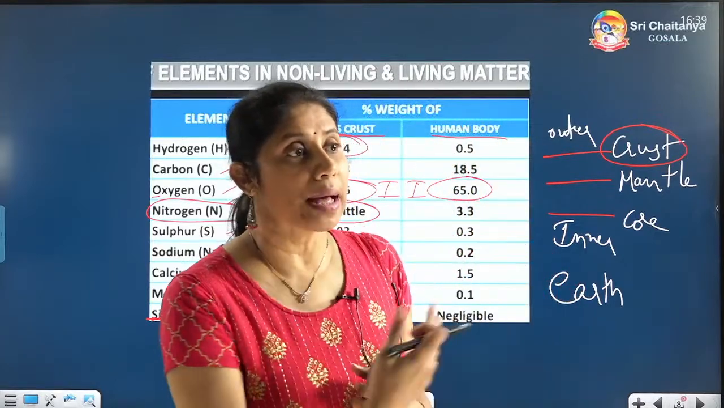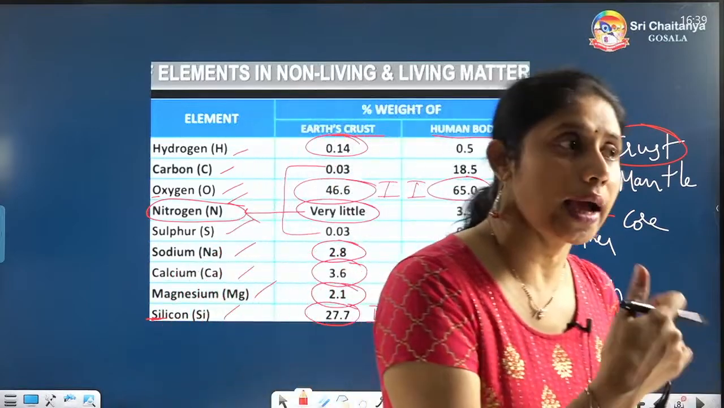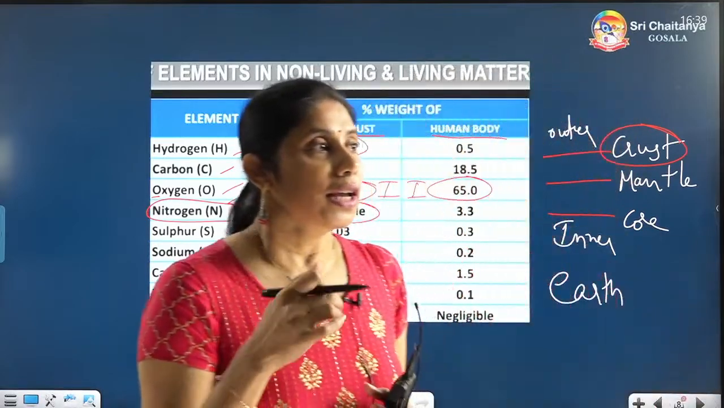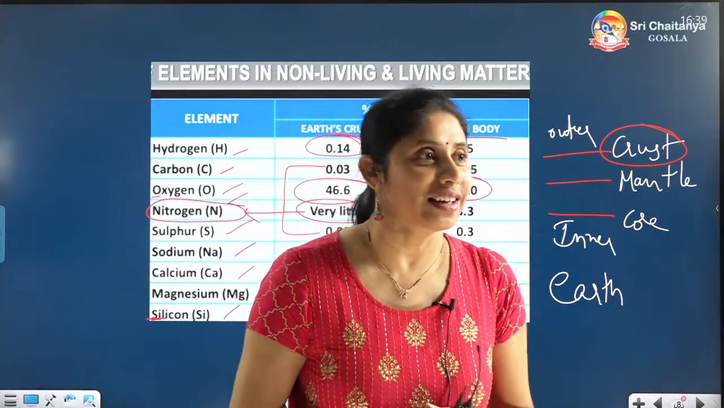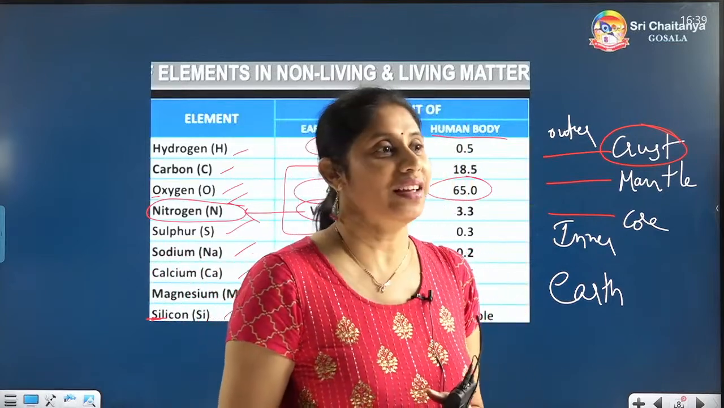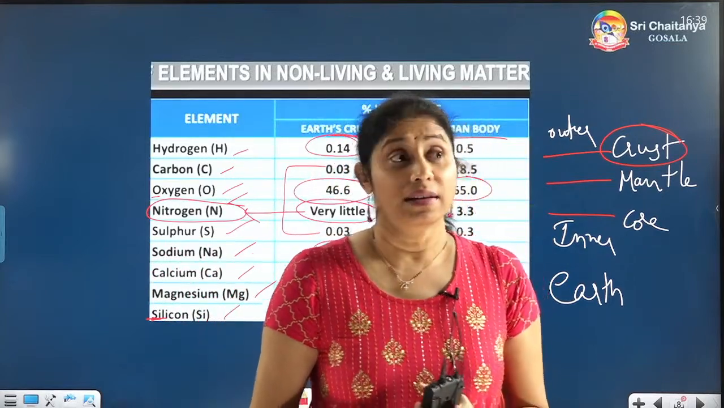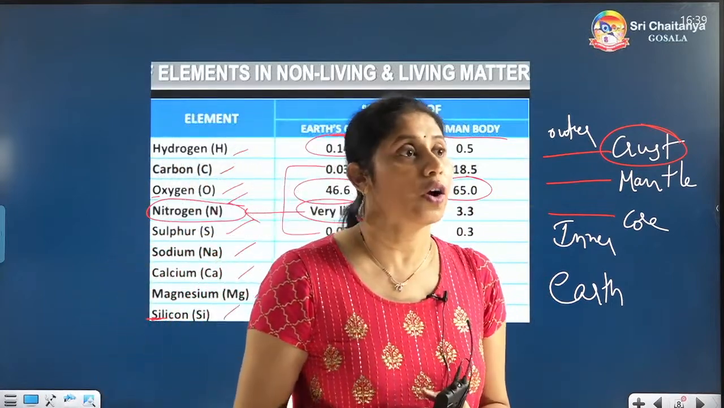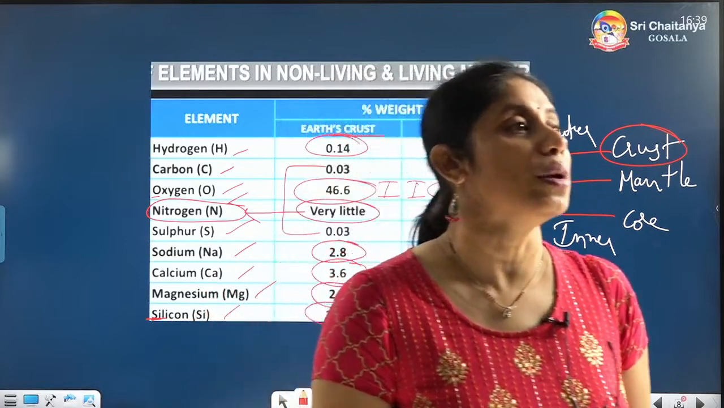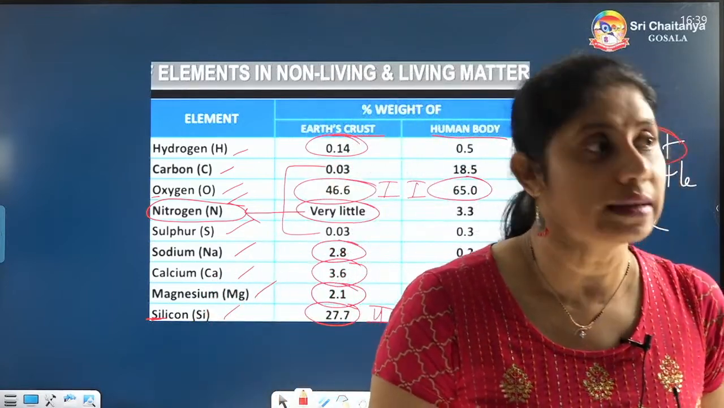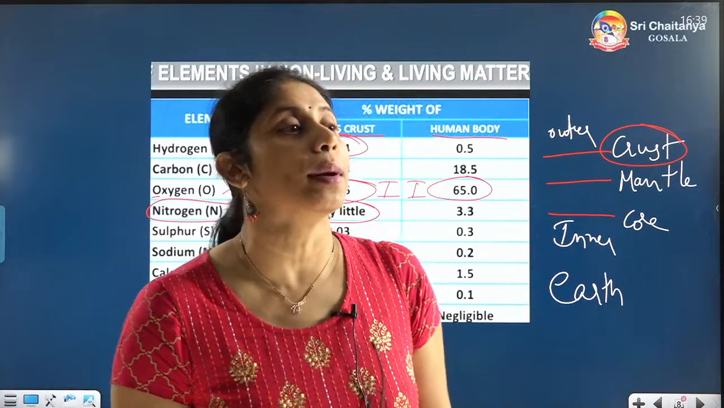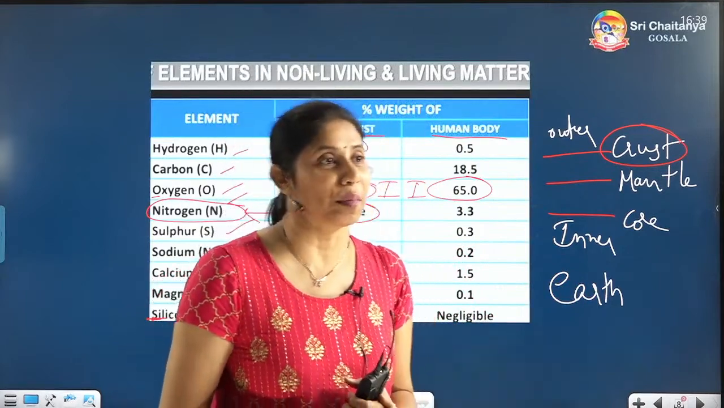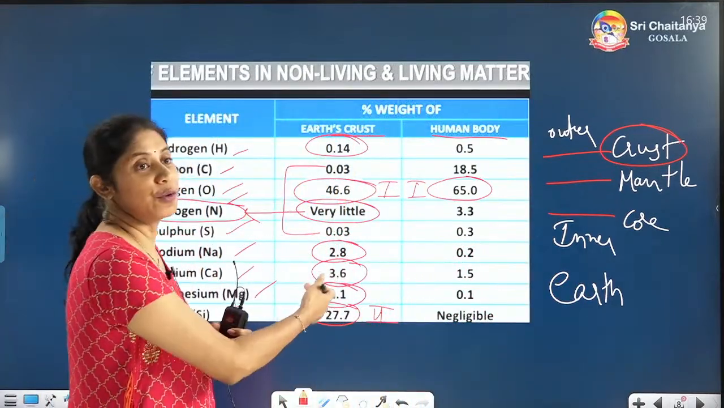This is a comparison between the Earth's crust and the human body. In our human body, aluminum is not there because it is toxic. It cannot be there in the human body. That is the reason why we are not supposed to use aluminum vessels. We cannot cook or eat in aluminum vessels. Aluminum is present in the Earth's crust but absent in the human body. It is not there in the human body, so I am not going to give you that.